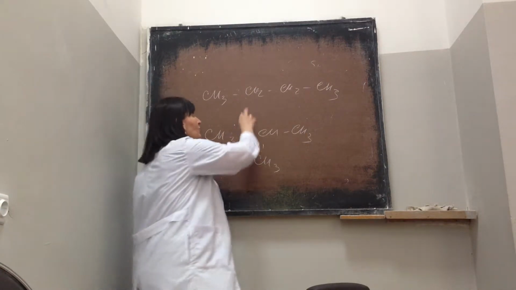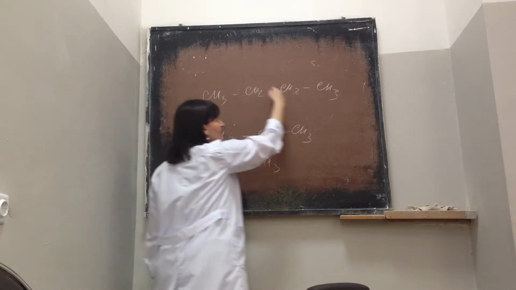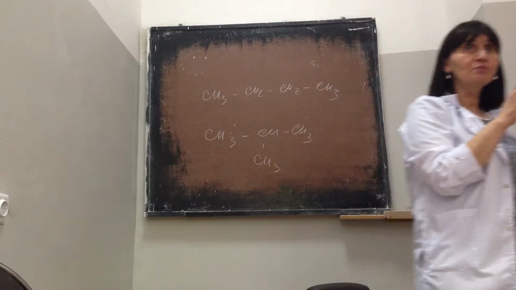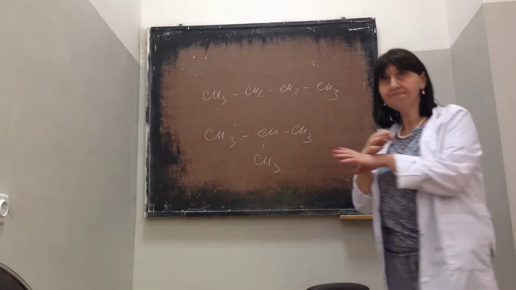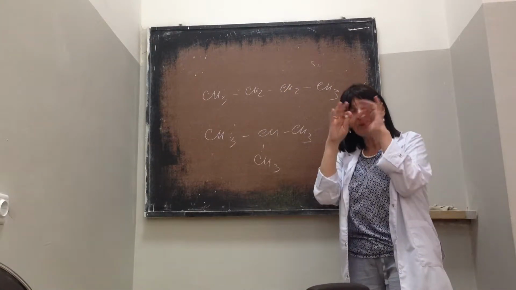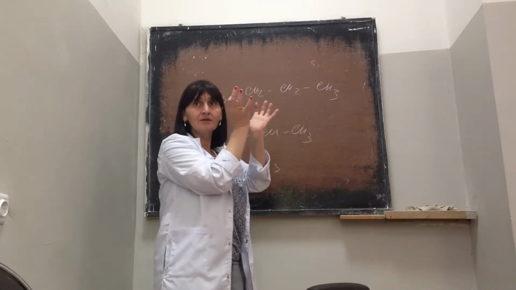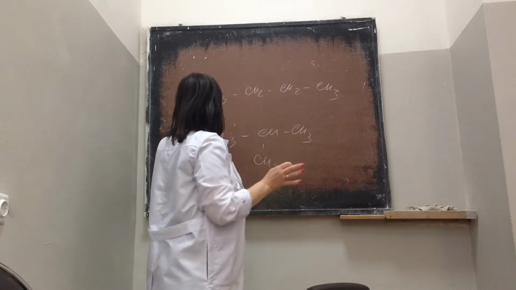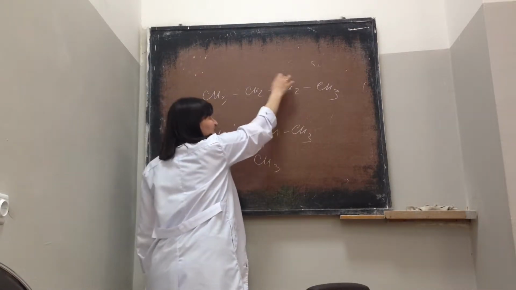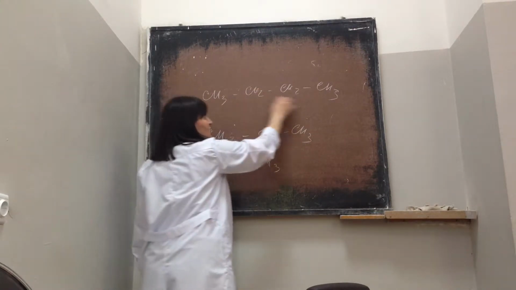Look, if we discuss these two carbons, they have only two substituents as alkyl groups, only two groups which have a plus inductive effect. Plus inductive effect means that the electron density of this carbon is bigger than the electron density of this carbon, for example. So these carbons have more electron density than these two carbons.